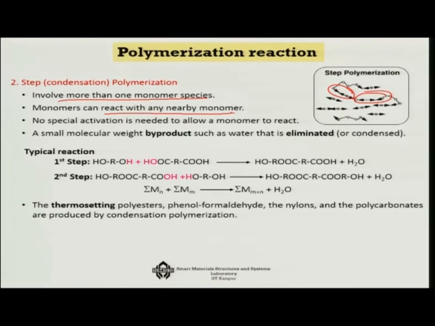They will not wait for some other active area to come and make them ready for the reaction. It would not happen, they will readily react. So, no special activation is needed to allow a monomer to react, and a small molecular weight byproduct such as water will be eliminated.